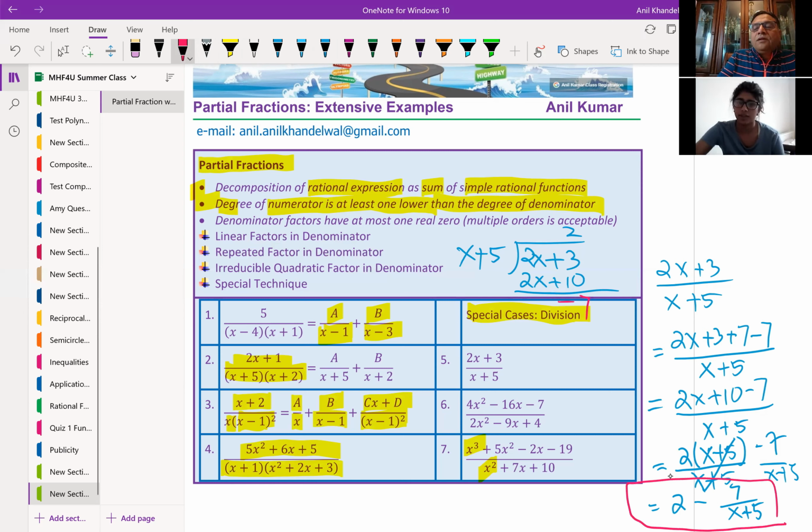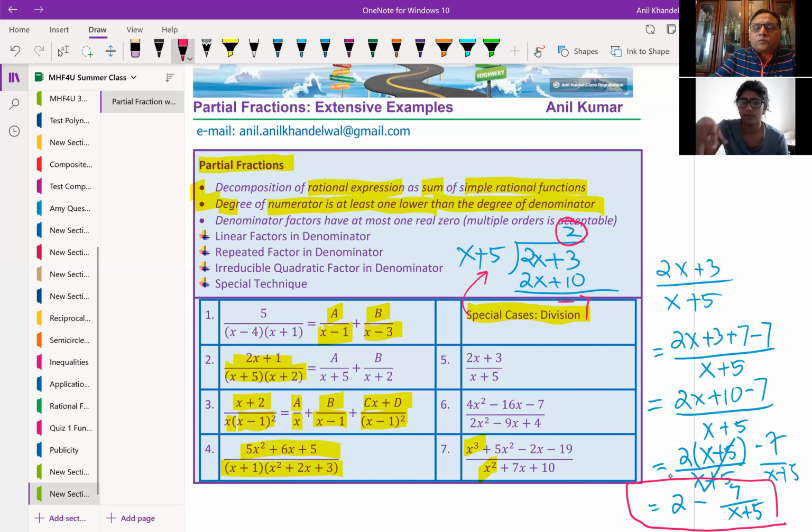Wait, so what's that method called? This is also factoring. In a way, it's a combination of factoring, right? So we factored in a way so that we could get this. This is, of course, division, right? So we did division here and got a result: quotient plus remainder divided by the divisor, correct? So you get the same thing.